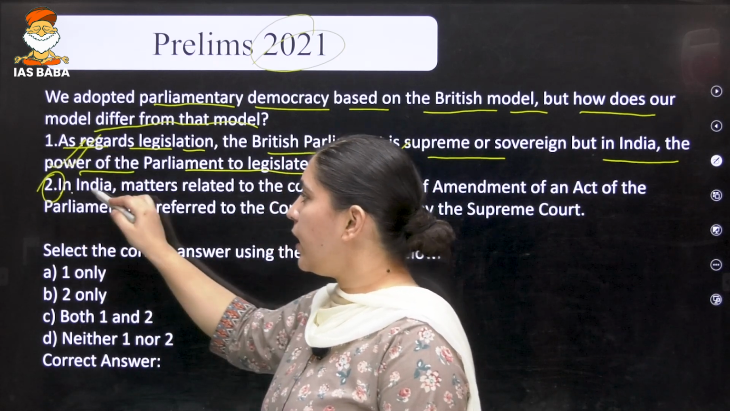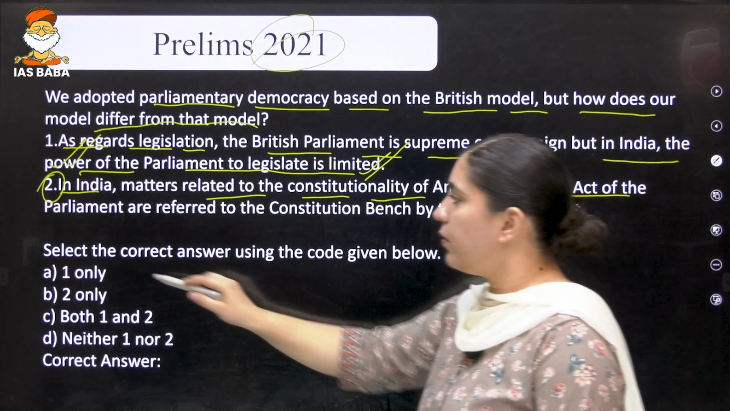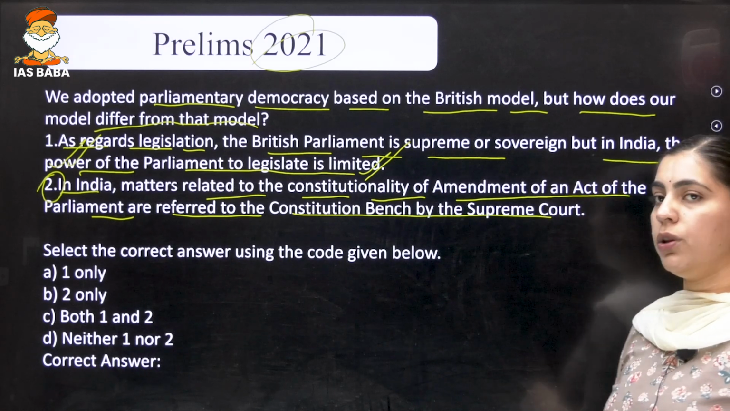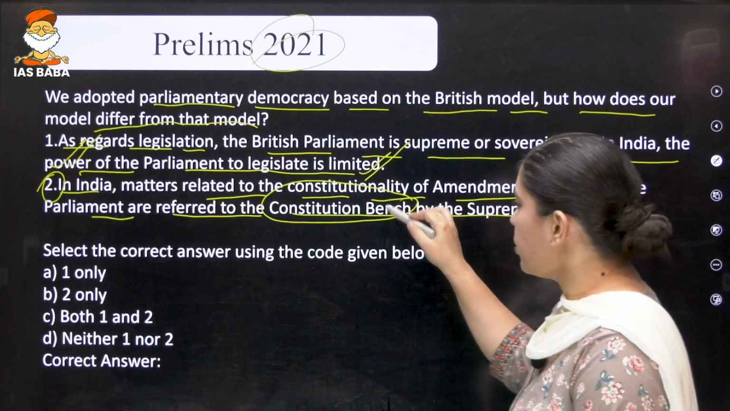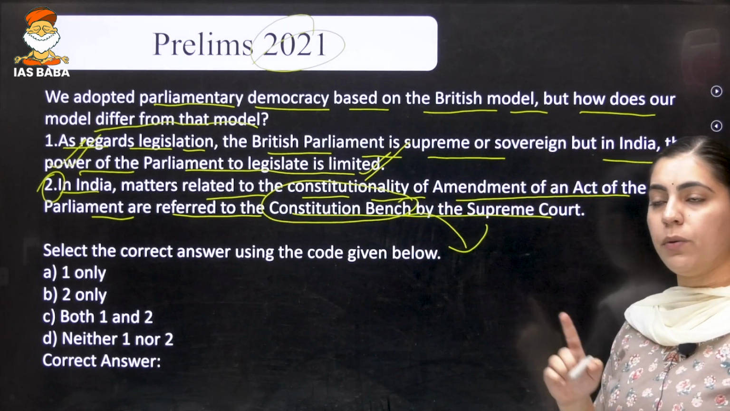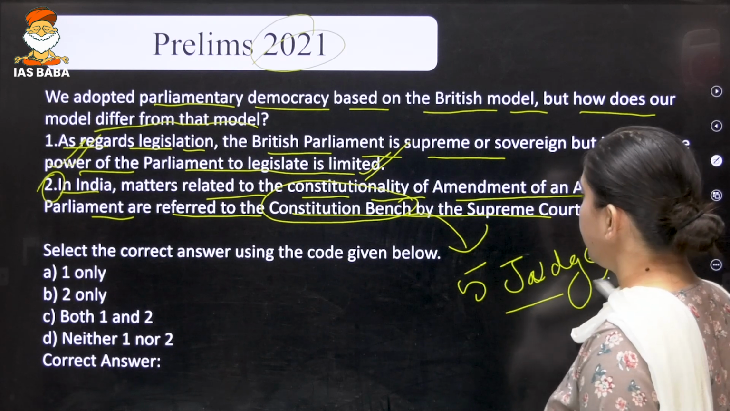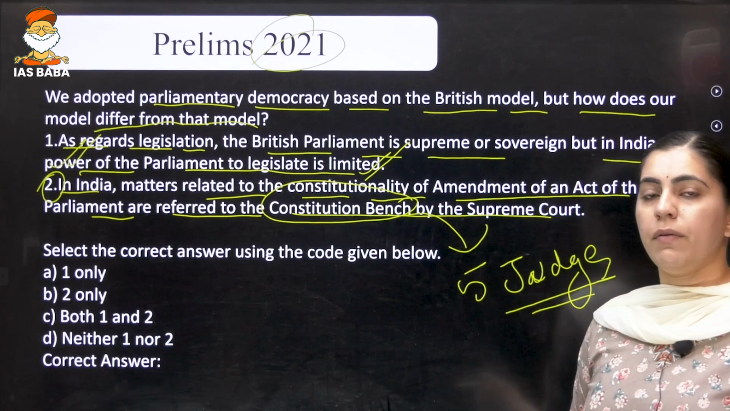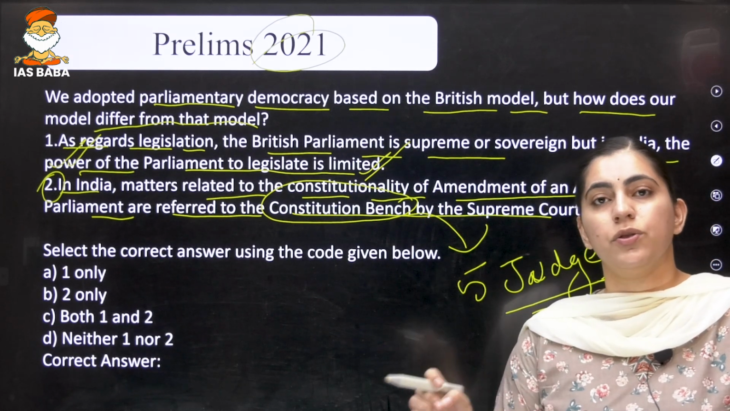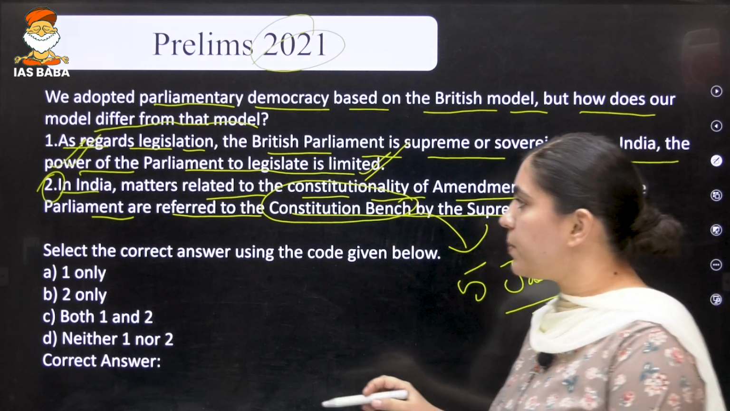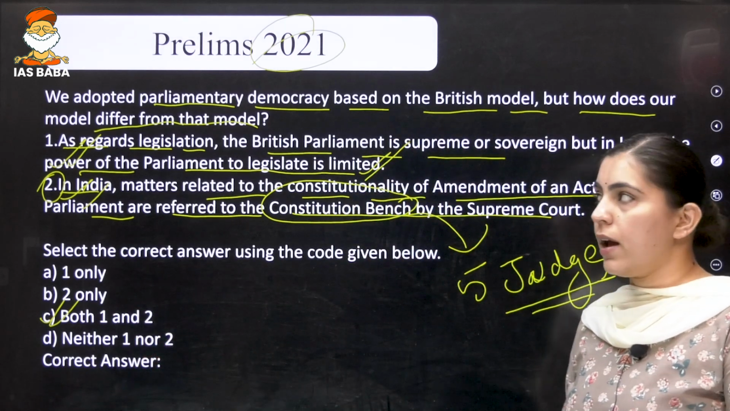The second statement says that in India, matters related to the constitutionality of an amendment or an Act of the Parliament are referred to the Constitution Bench of the Supreme Court. Again, you need to understand the meaning of Constitution Bench. A Constitution Bench is that particular bench which includes at least 5 judges, right? So whenever 5 judges are sitting together and giving the judgment, we say that it is the Constitution Bench of the Supreme Court. Again, this particular statement is correct. So our correct option is both 1 and 2.